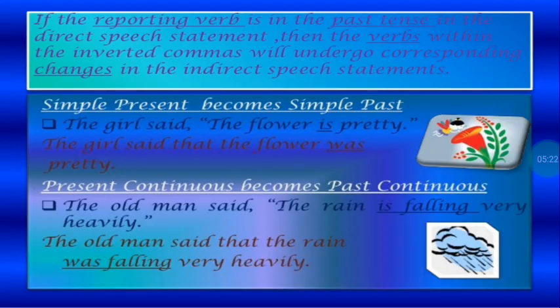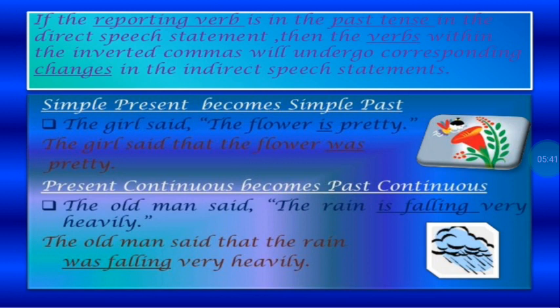Now, if the reporting verb is in the past tense in the direct speech statement, then the verbs within the inverted commas will undergo changes in the indirect speech statements. Now, what kind of changes will we make? This is what you have to remember.